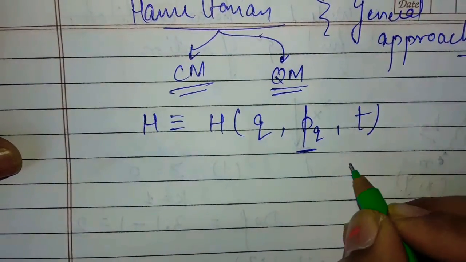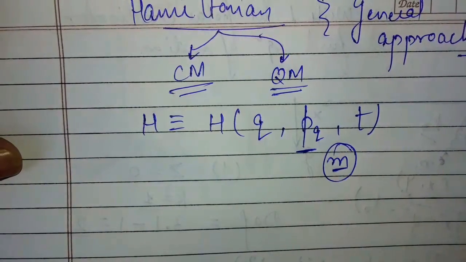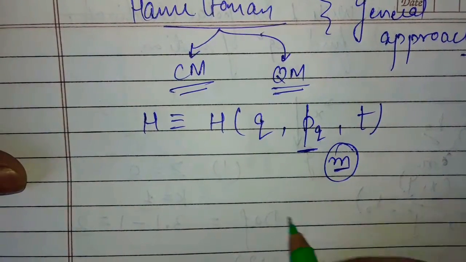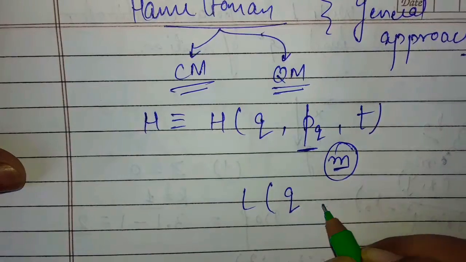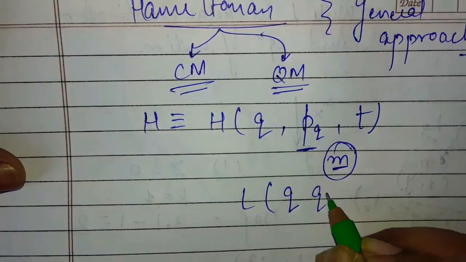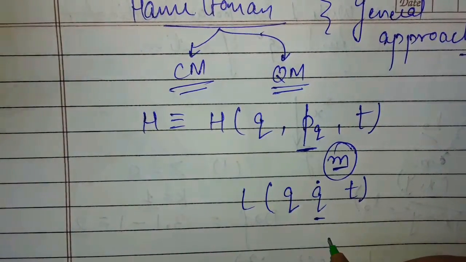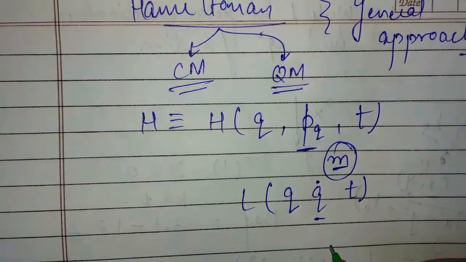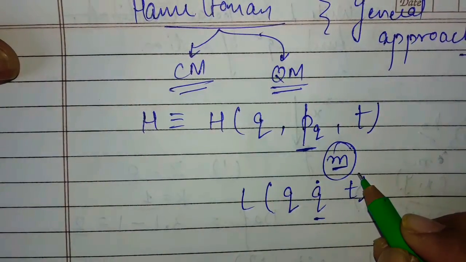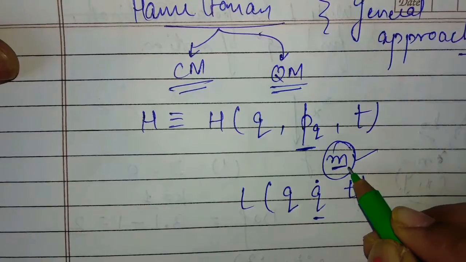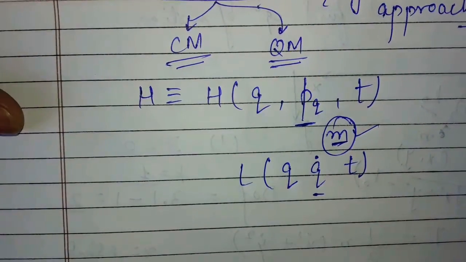Momentum is taken here, which means mass is under consideration here. In the Lagrangian it was generalized coordinate, generalized velocity and time, with no consideration of mass. But the Hamiltonian is quite modern, that's why mass is also here.